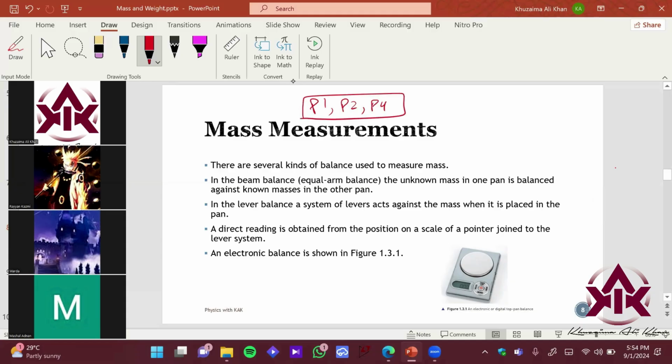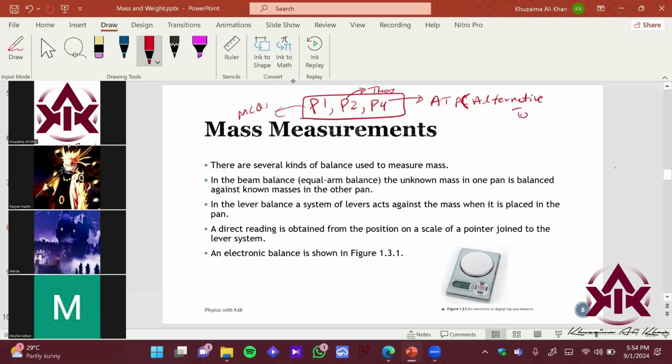Those doing IGCSE will have a different paper code. They would have P2, P4 and P6. So it's just the same pattern, right? One for the MCQs, one for the theory, and one for ATP. That is called alternative to practical. In this you will not do experiments, you will just answer theory-based questions, right?